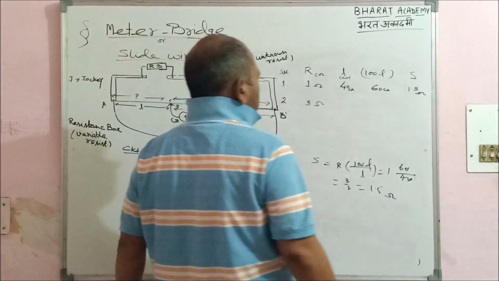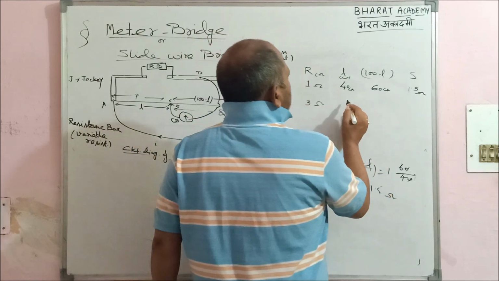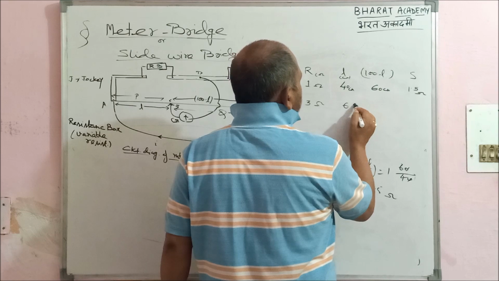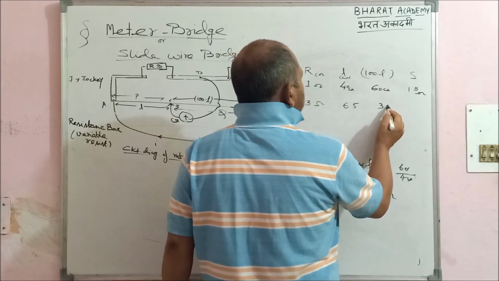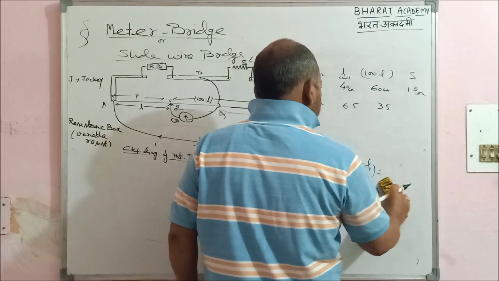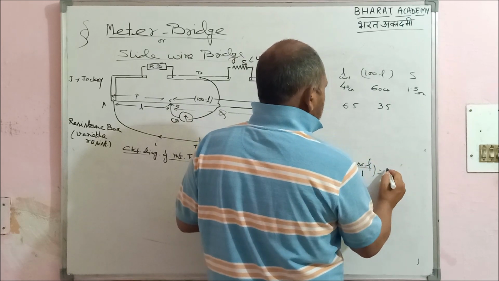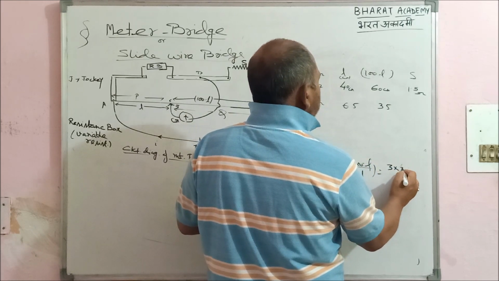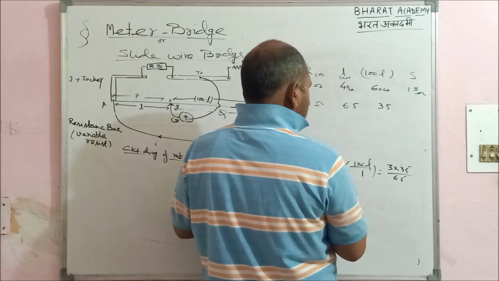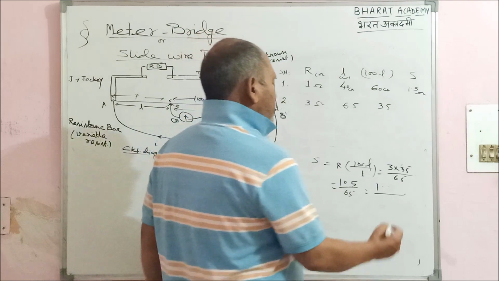Suppose it comes out to be, take any value, let it be 65 and 35. What will be S? 3 into 35 divided by 65. How much you will get? 1.6, approximately 1.6.